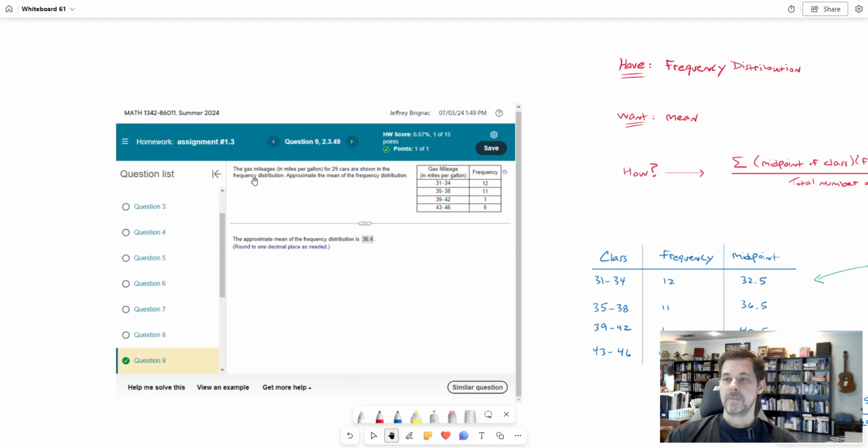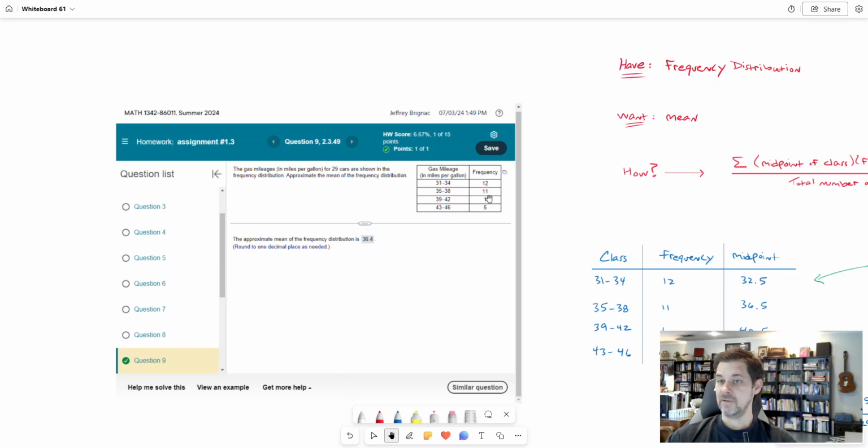Okay? And the way that the question is given to us is that we're given a frequency distribution, meaning that I don't know what the raw data are. Like, I don't know what the numbers are that we started with. I just know that there were 29 cars analyzed for this, and for those 29 cars, there were 12 that have a gas mileage somewhere between 31 and 34 miles a gallon.